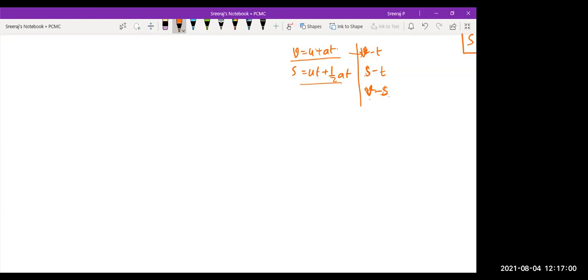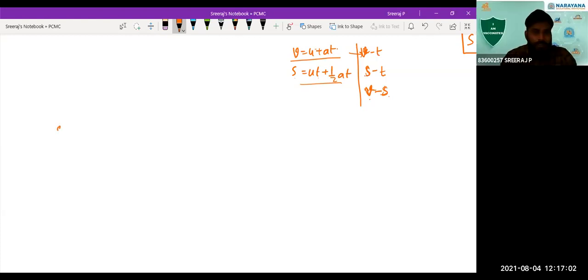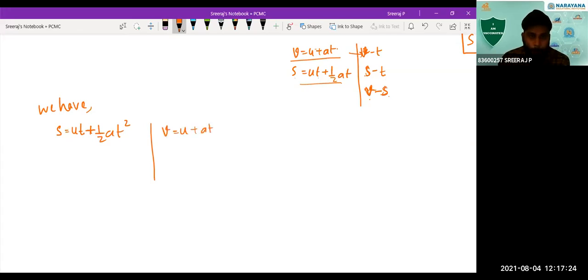So we have our equation, S is equal to UT plus half AT square, right? It is from this equation we are going to derive the last equation. We have S is equal to UT plus half AT square, correct? We also have the first equation, V is equal to U plus AT, correct?